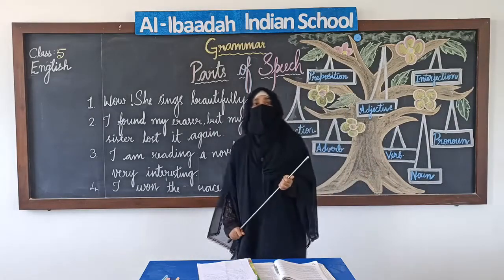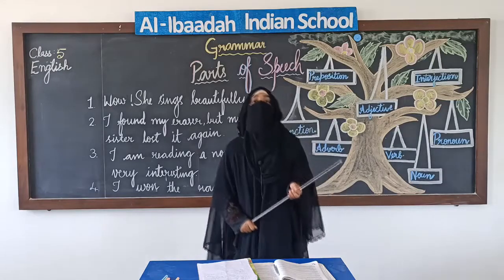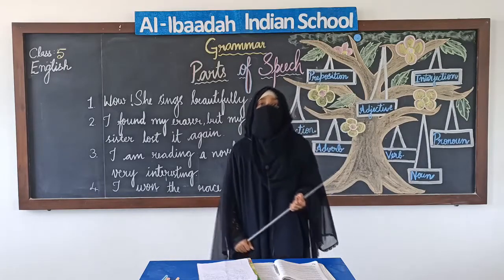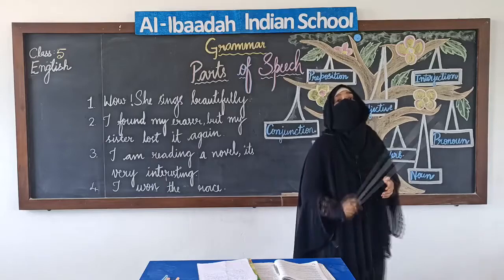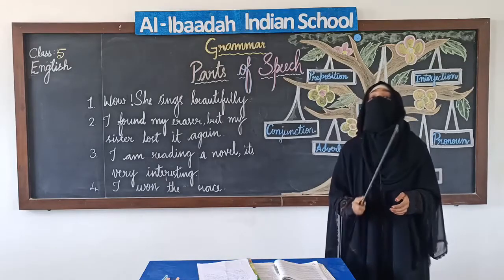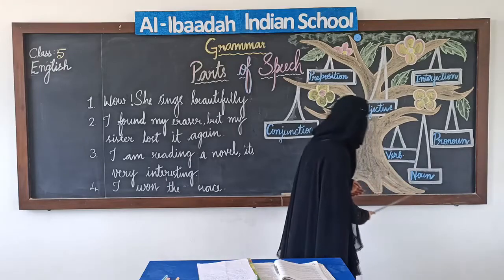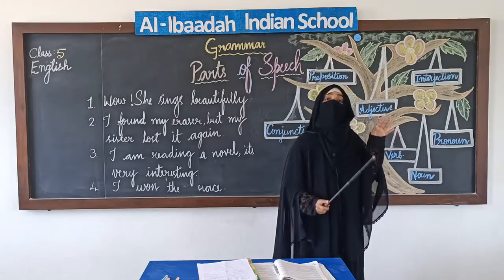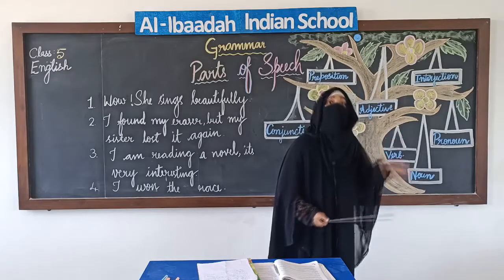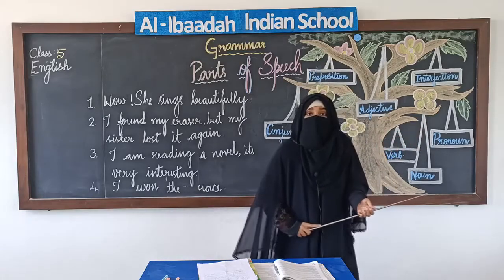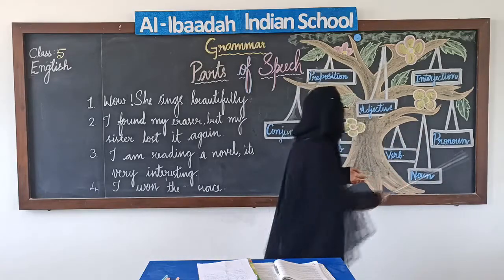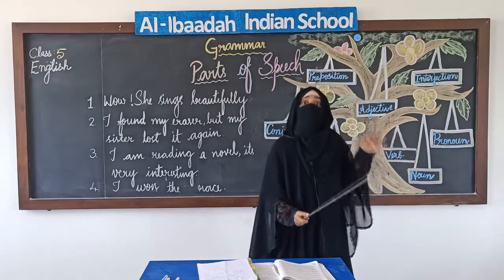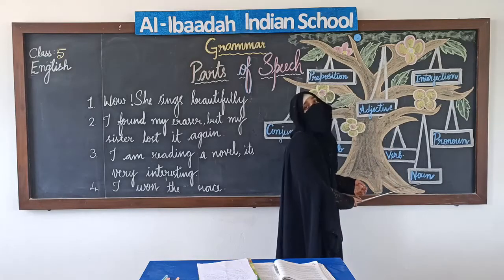For example, Meena is a good girl. She studies well. Here, she is a pronoun. In the first sentence I use the word Meena. Meena is a noun because it's a name. When I wanted to tell about the same girl, in the next sentence I use the word she. So, she is a pronoun. In whole, pronoun is the word which is used instead of noun.